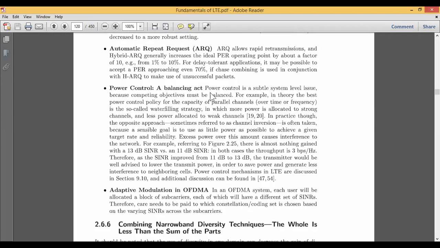Then the next is power control. There should be a balanced power control at the transmitter or receiver, or a balanced consumption of the power. The only policy we can adopt for the power control is, instead of using one channel, to go for parallel channels or multi channel. This mechanism of parallel channels is also known as the water filling strategy. Water filling strategy is just like if you take one pipe to fill one bucket, the time required will be more. If you take 2 to 3 pipes simultaneously, then the approach will be simpler, and hence the bucket will fill faster. Therefore it is also called the water filling strategy. If more power is allocated, the channel will be stronger, and if less power is allocated, the channel will be weak.